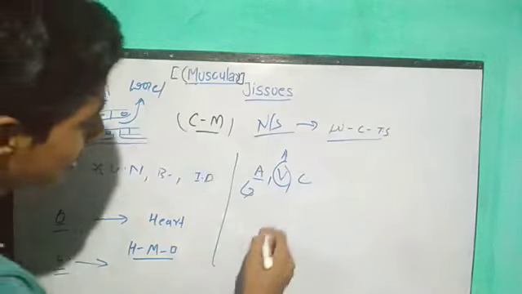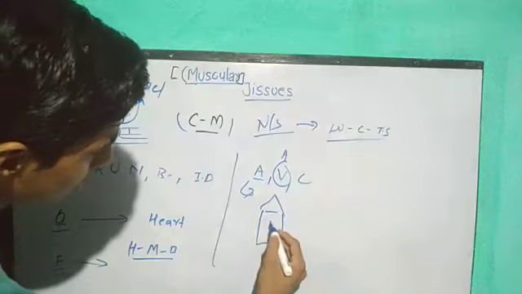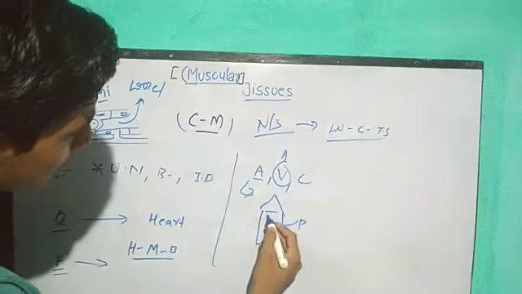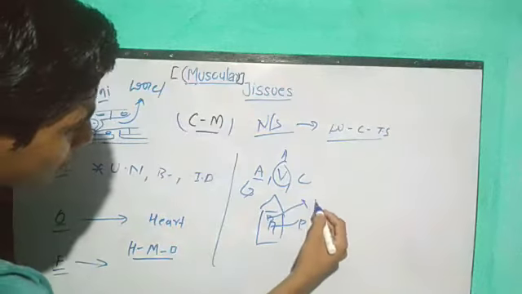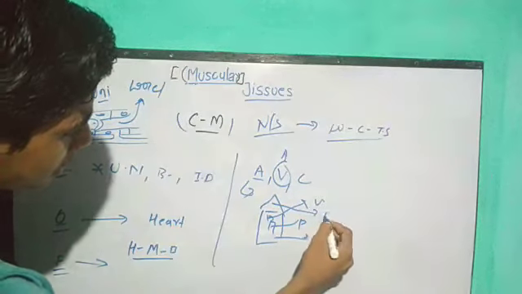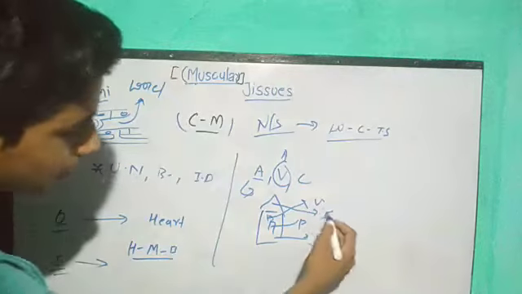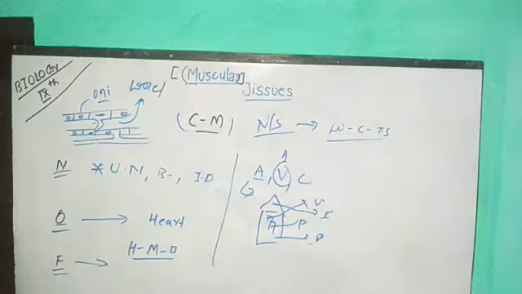Suppose this is our school. In a school we have one principal, one vice principal, or a director, and many different teachers. We are mostly in contact with our teachers, because teachers are more familiar with us as compared to the principal and vice principal. Like that only, capillaries are very thin in nature, and because of that they are in contact with the cells.